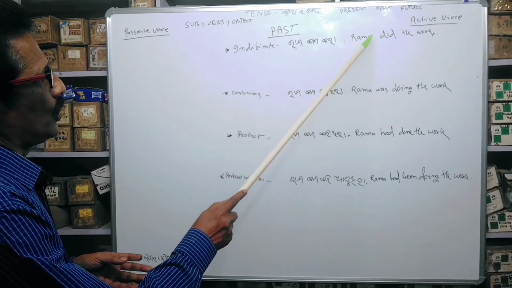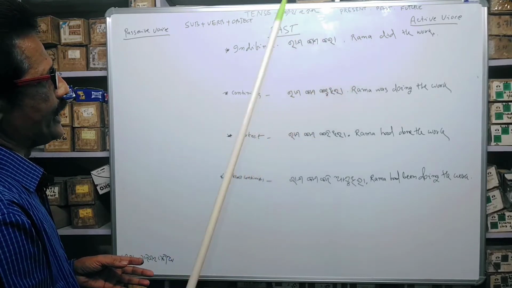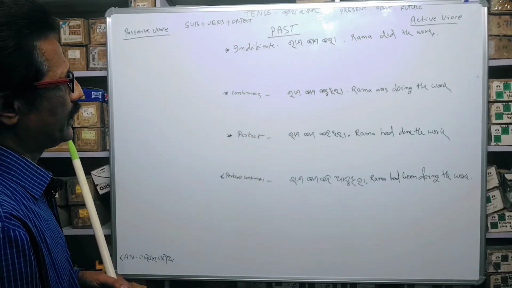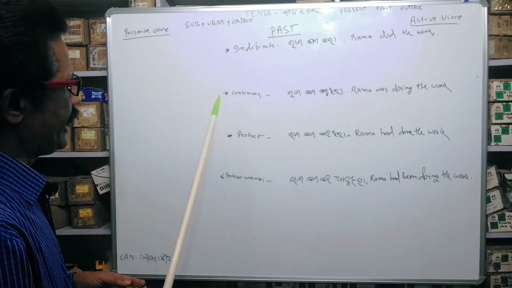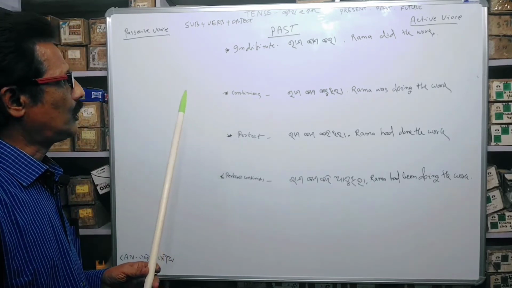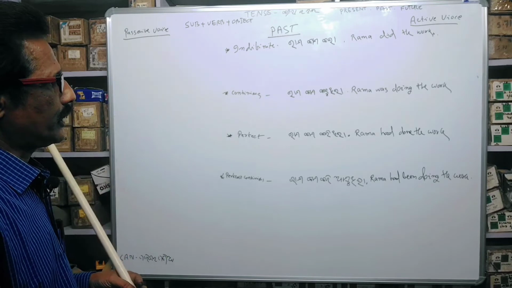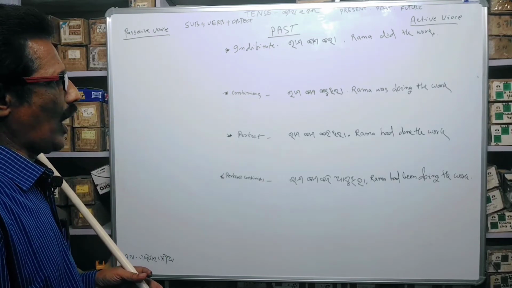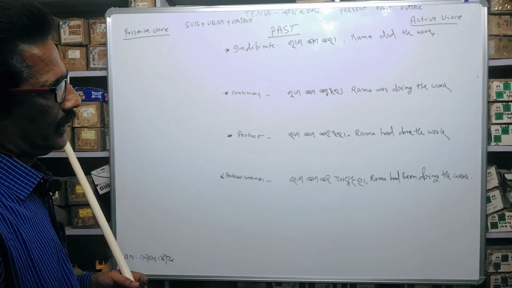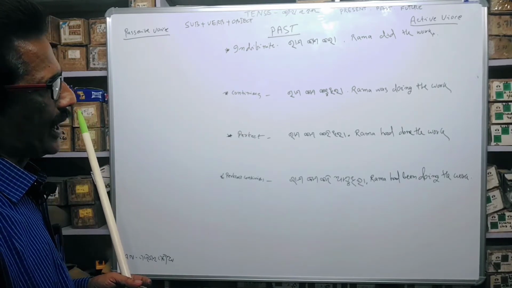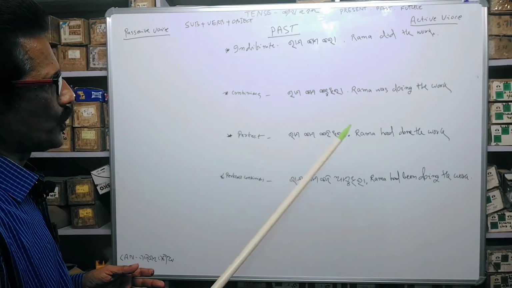That means do, the past tense is did. Rama did the work. In continuous, when we come to the past continuous, that means Rama was doing the work. That is continuing the work in past. Rama was doing the work.